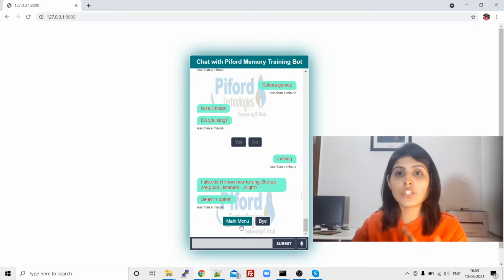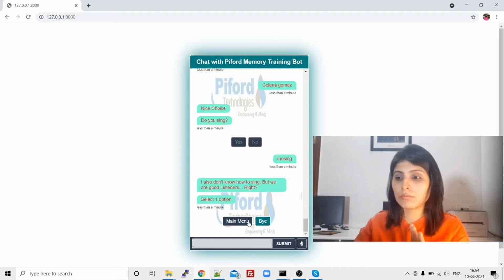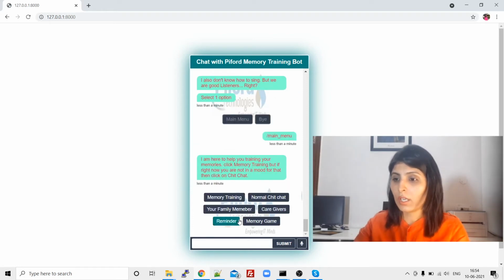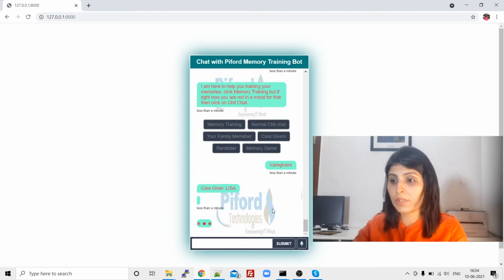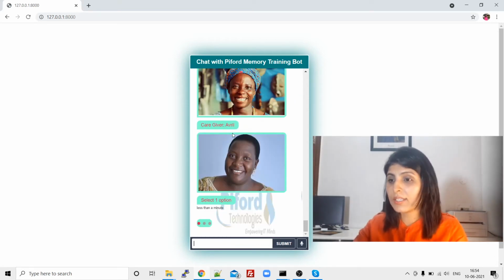Now the chatbot is again asking after that conversation whether the patient wants to go to the main menu, or just wants to end this conversation, right? So let's say the person wants to go to the main menu. Okay, so over here again we have shown these options to the user. Now let's say if the user wants to see the caregivers of that patient, the person can click on caregivers and see the details. Okay, this is Lisa, your caregiver, and this is Avril, your second caregiver. So these are the two caregivers.